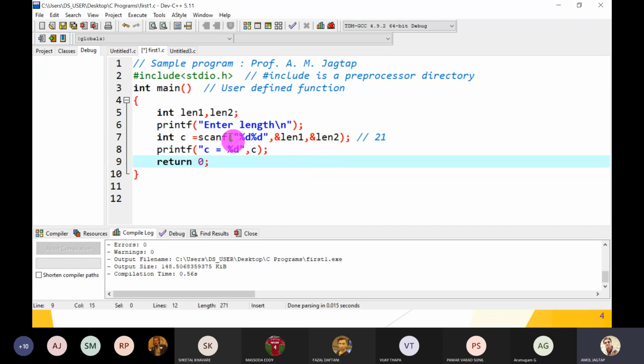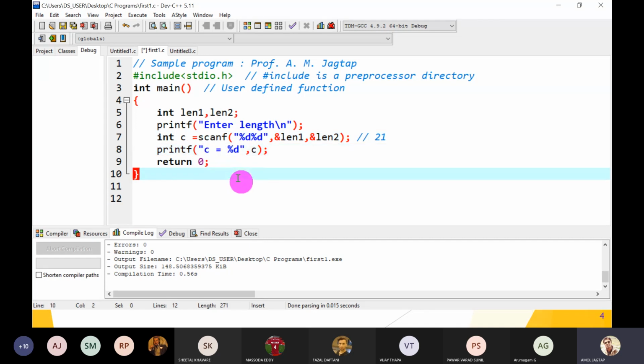So how many values does the scanf function scan? Two values. So what is the expected output returned by the scanf function? 2 into the C variable. So what is the output? C is equal to 2. That is the expected one.